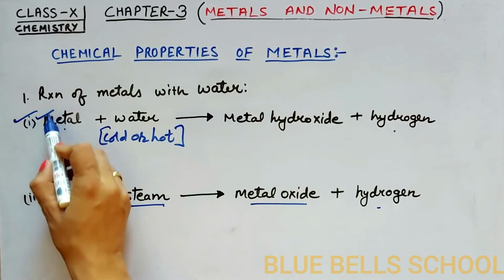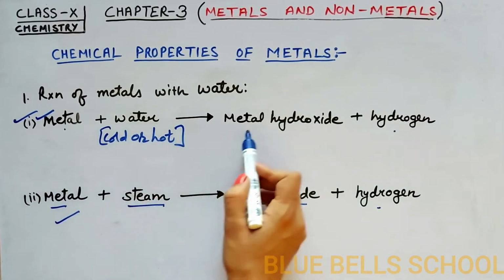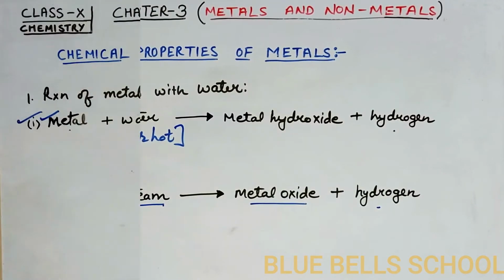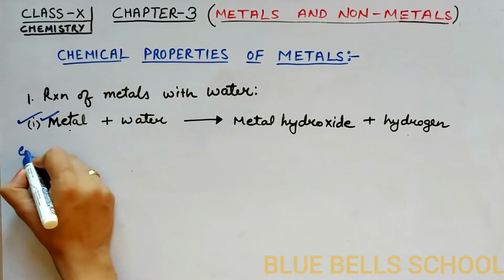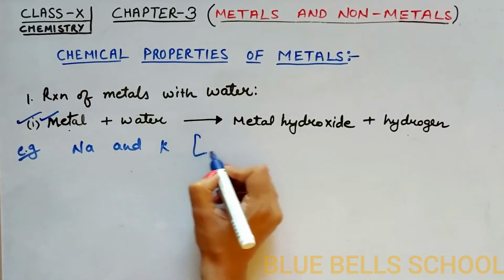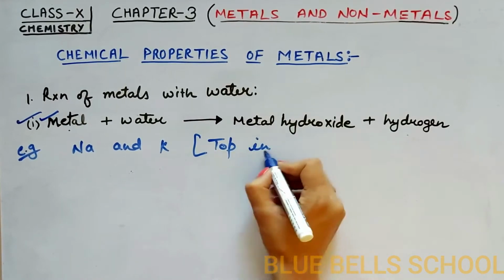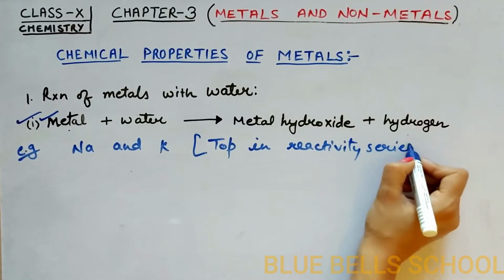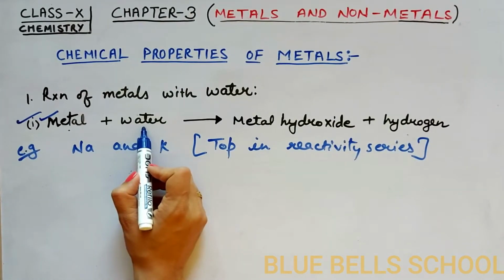Now we start with the first type of chemical reaction, when metal reacts with water to form metal hydroxide and hydrogen gas. Sodium and potassium are present at the top in the reactivity series, and they react very vigorously with water and produce lots of heat.